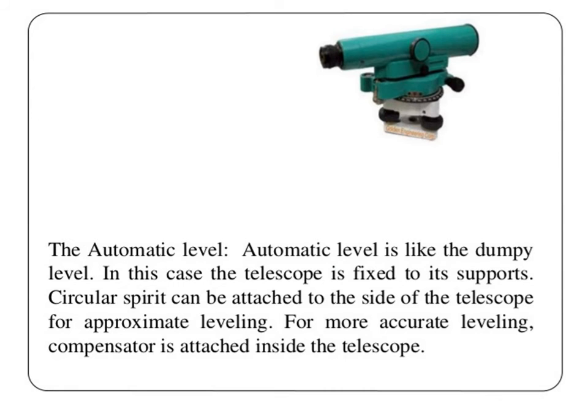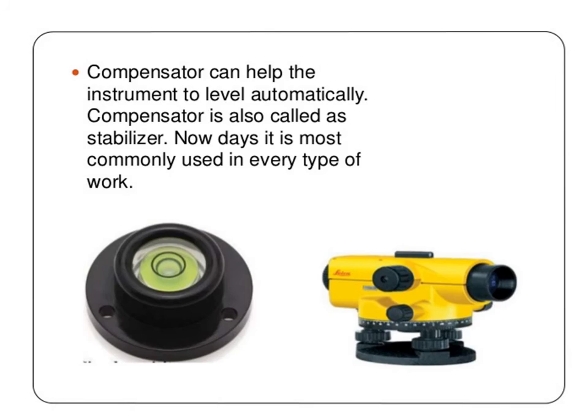Then the next level is the automatic level. The automatic level is like the dumpy level. In this case, the telescope is fixed to its support. A circular spirit level can be attached to the side of the telescope for approximate leveling. For more accurate leveling, a compensator is attached inside the telescope. So in the auto level, the compensator helps the instrument to level automatically. The compensator is also called a stabilizer. Nowadays it is most commonly used in every type of work.